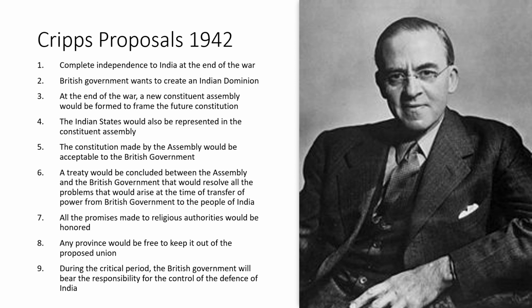Any province would be free to keep it out of the proposed union, and this was the main problem. This was the thing that Congress did not like, and this was called the non-accession clause, because in this clause the British government gave permission to provinces that, okay, if you do not want to join the United India, you can secede from the United India.